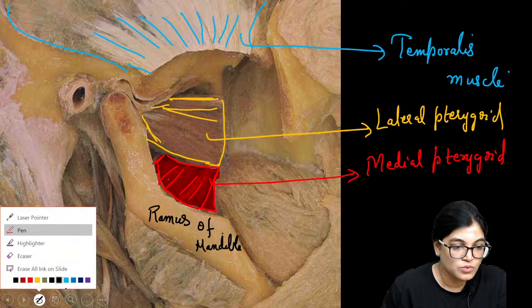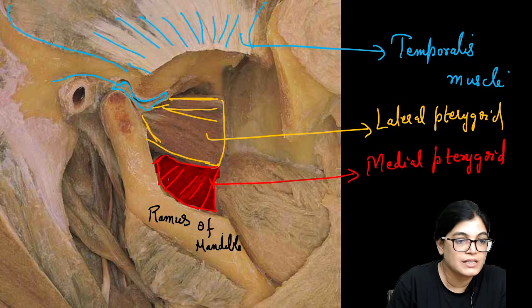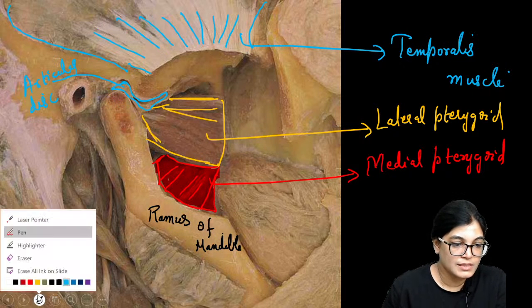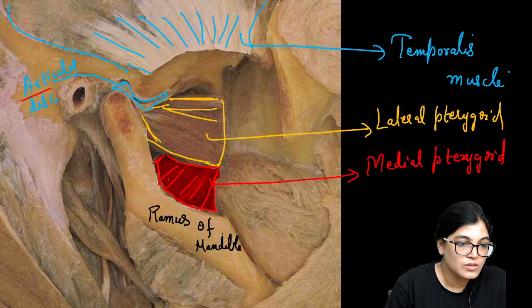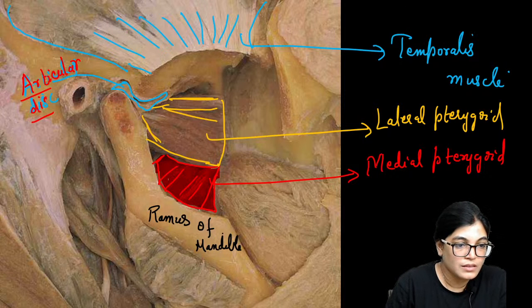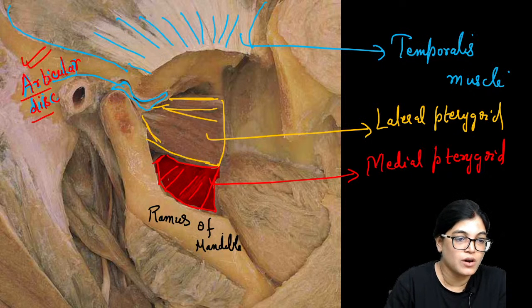Let me use blue color. Can you see this small piece of cartilage shown in this diagram? This is the articular disc of the TM joint.